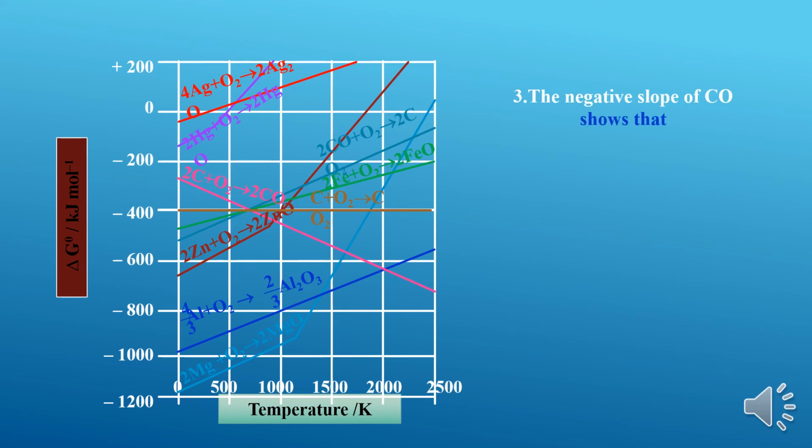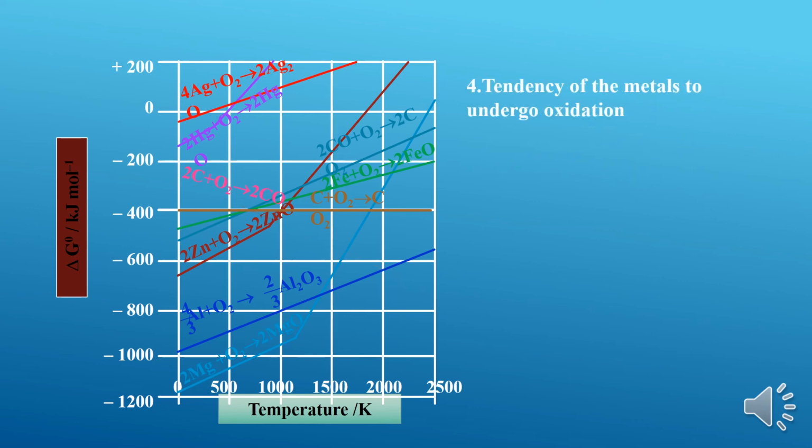The next point is that for the formation of carbon monoxide, the graph shows negative deviation. This negative deviation is because as the temperature increases, the standard free energy decreases, since delta S, the change in entropy, increases. And the next point is the tendency of metals to undergo oxidation.